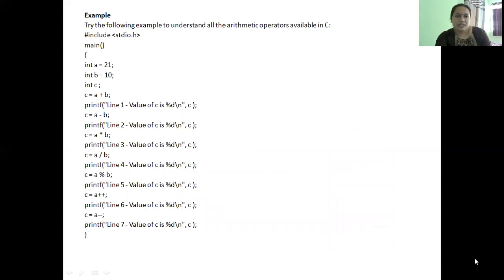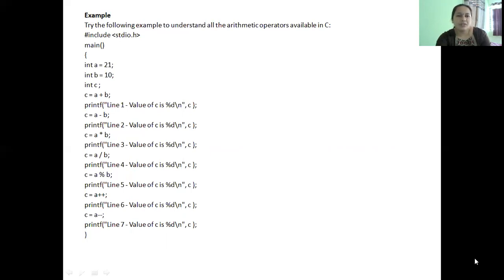Now let's take an example C program to demonstrate all the arithmetic operators available in C. So we have this program. Hash include stdio.h is used because we are going to use printf in the program. So we are using the preprocessor directive hash include to include the header file standard io.h.